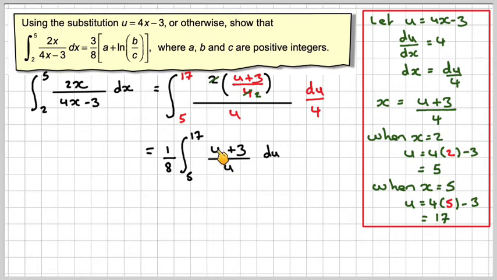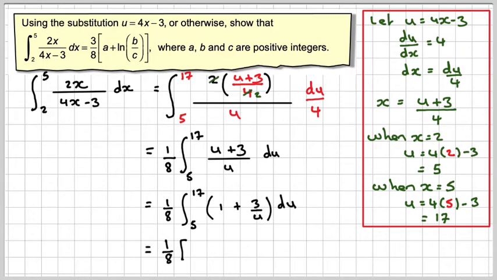And then what we'll need to do, u divided by u will just give me 1, and then we'll get plus 3 over u. So we're going to get 1 plus 3 over u du. And now we can integrate it. So we've got 1/8 of the integral of 1 with respect to u, which is u. And then 3 over u will give us 3 ln of u. And then the limits have to go here.